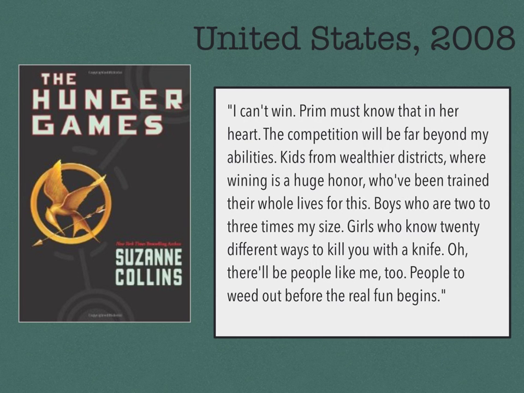Finally, we have a more modern text, The Hunger Games. We see that Collins still sees issues in our time with class division. She shows a competition between the lower and upper classes in which the lower class is unfairly ill-equipped. This may refer to the lack of education or resources available to low-income families today, and how society does not seek to help those people or how they are weeded out.